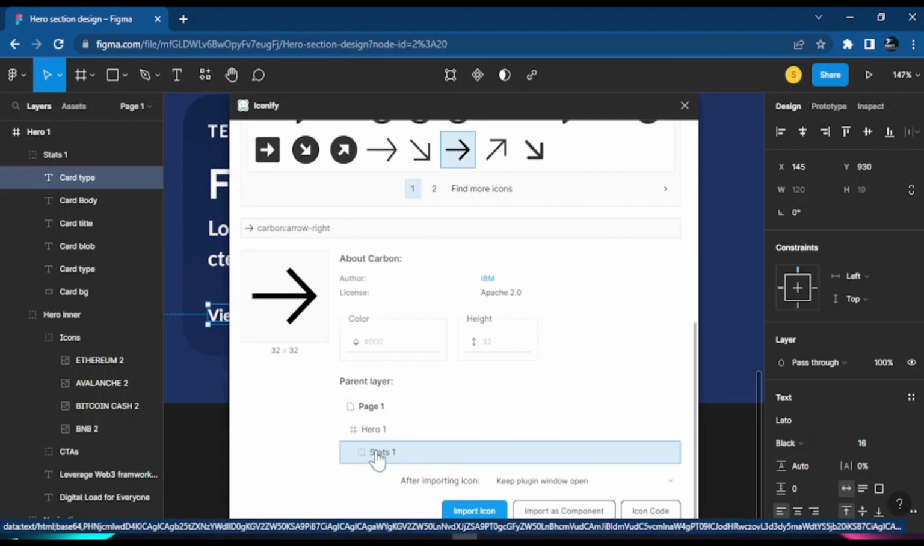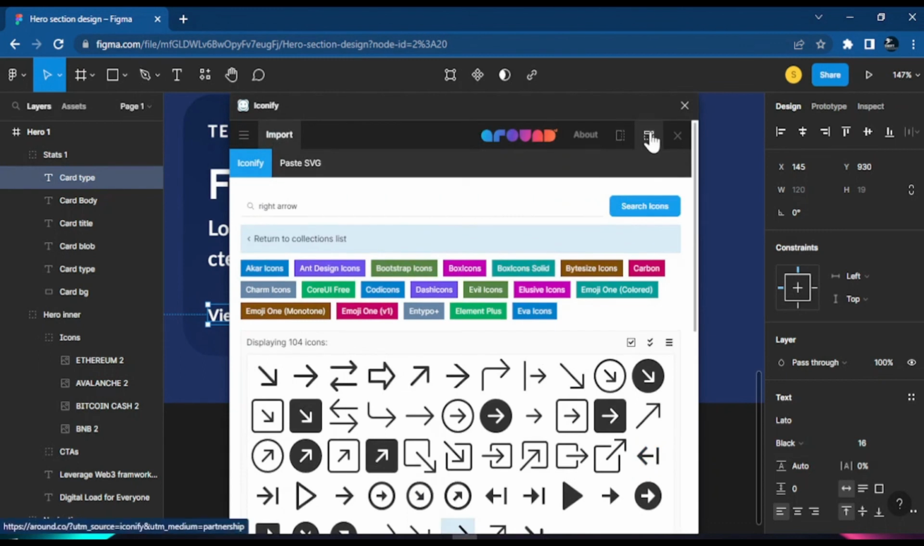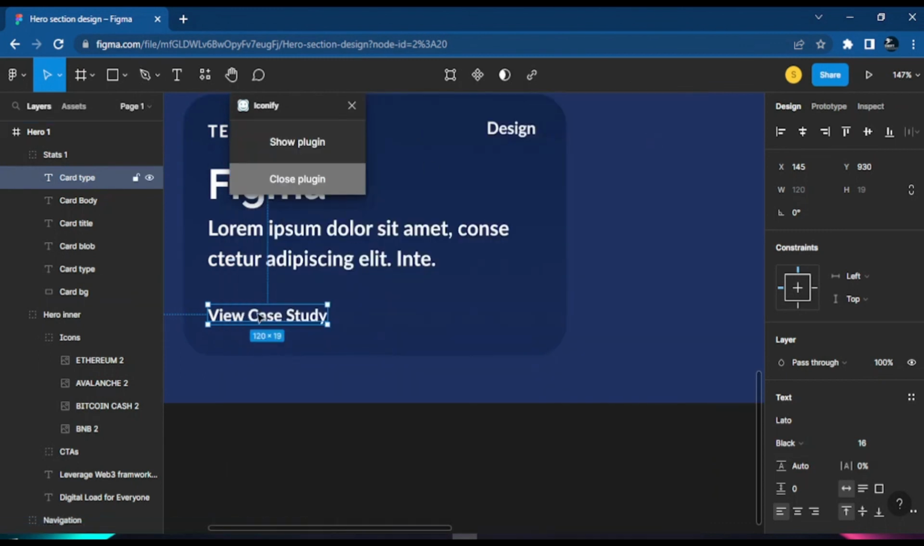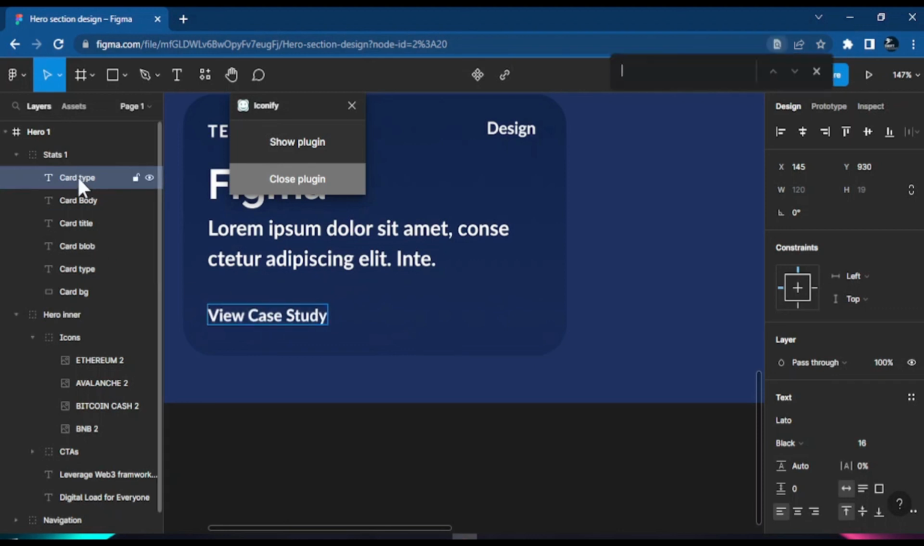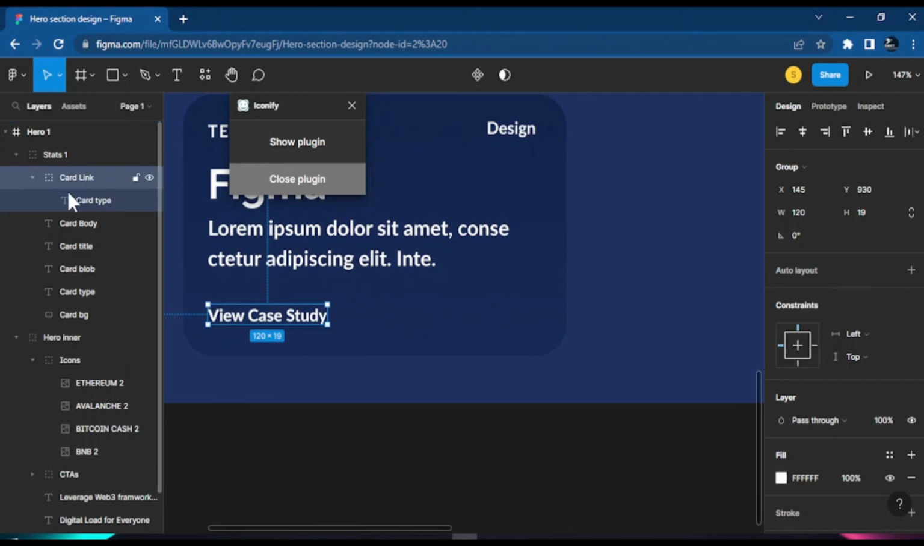Now what I would like to do is make this case study linked, so that it is in its own group with the icon. Sorry, let me minimize that. So I could just press Ctrl G, and for this group I could just name it card link. Now this card link could get text and it could get an icon.